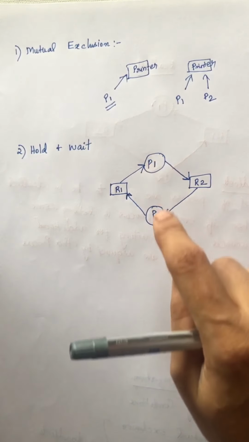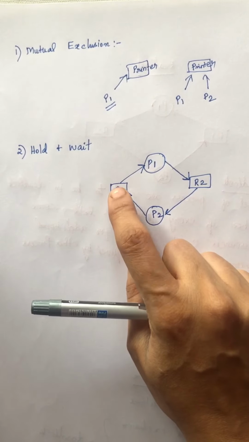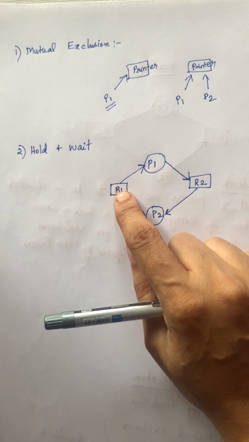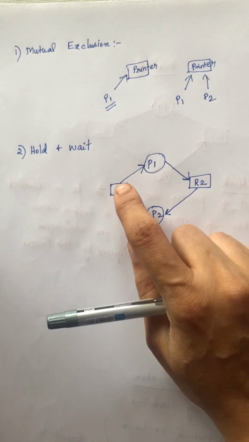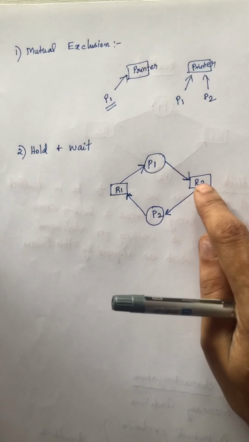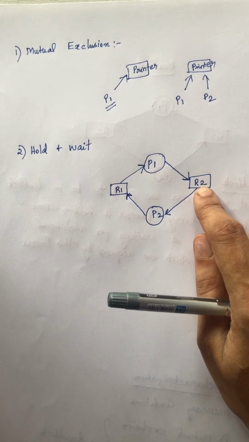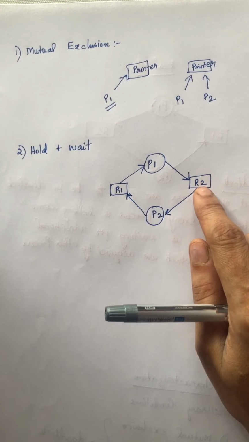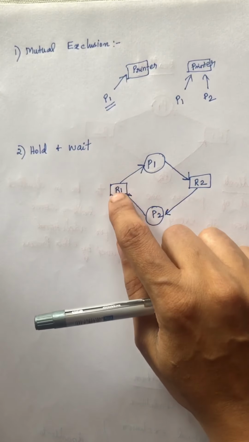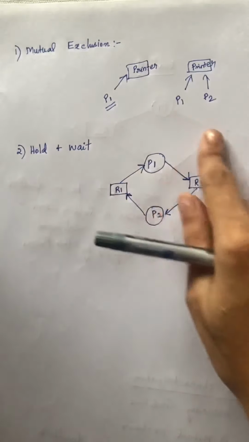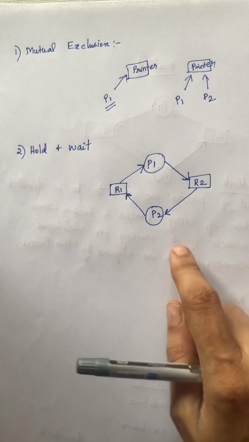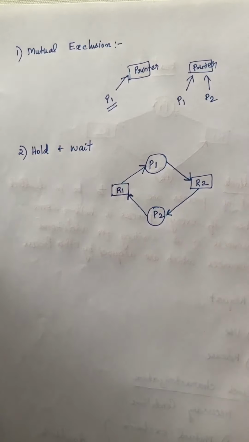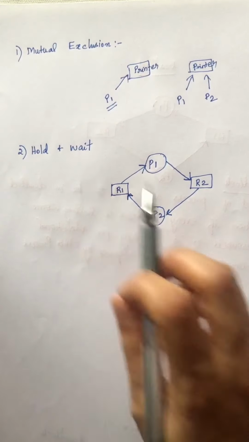Consider here you have two processes, P1 and P2, and two resources, R1 and R2. The process P1 is holding the resource R1, but it requires an additional resource like R2. But this R2 is held by the process P2. So the process P2 holds this resource R2, but it is waiting for the resource R1. So this condition is called hold and wait. When there is no hold and wait in the system, then we can say that there is no deadlock in the system.